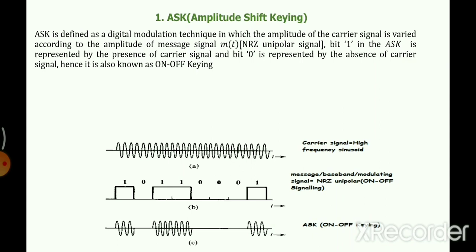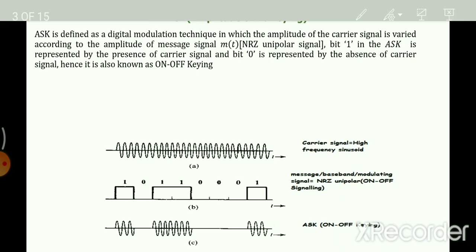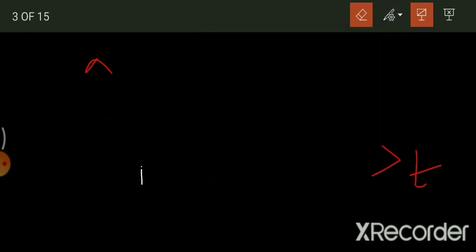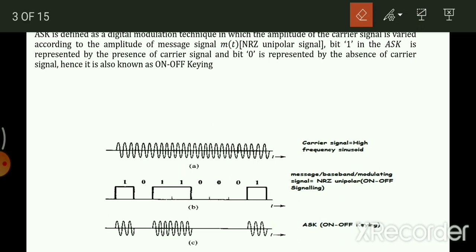Let us see how to represent the NRZ unipolar waveform which represents the message here. For that, I'm going to pull up the blackboard.